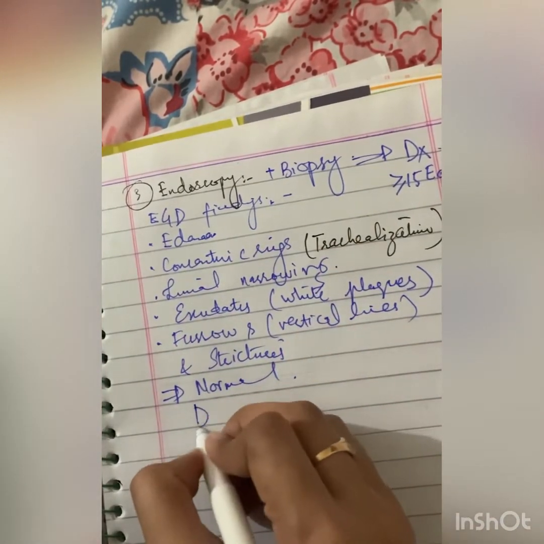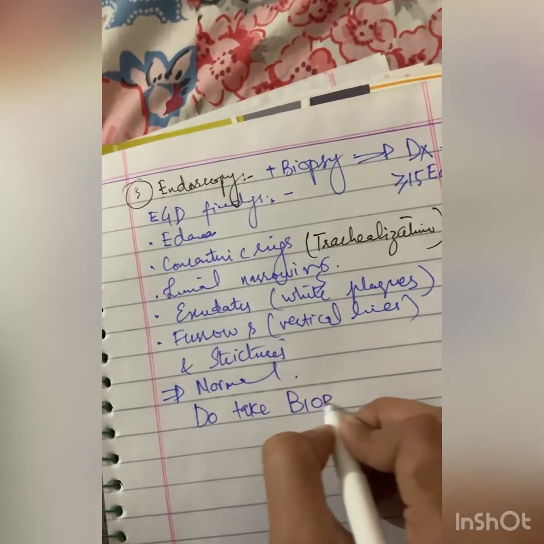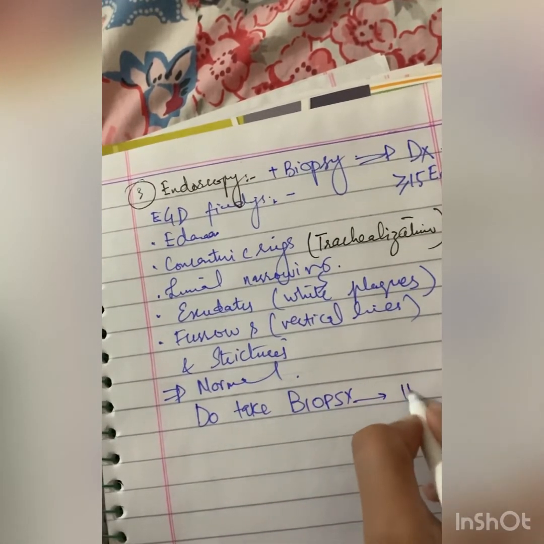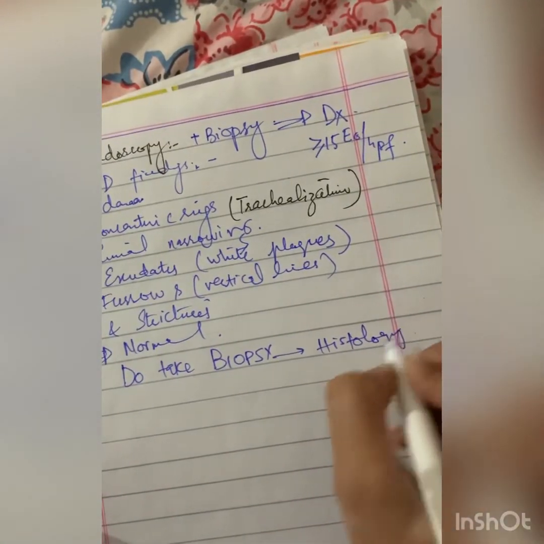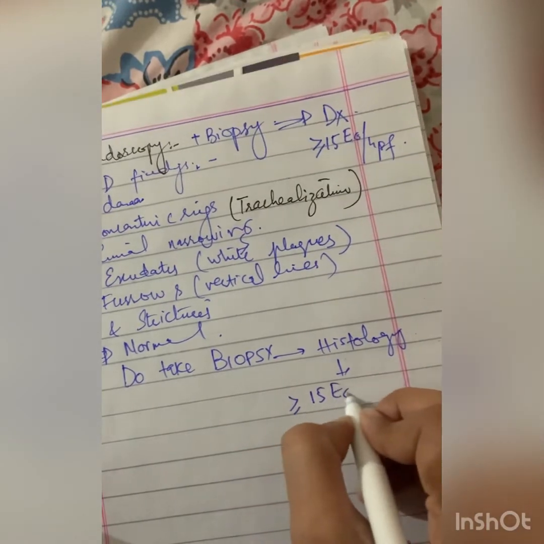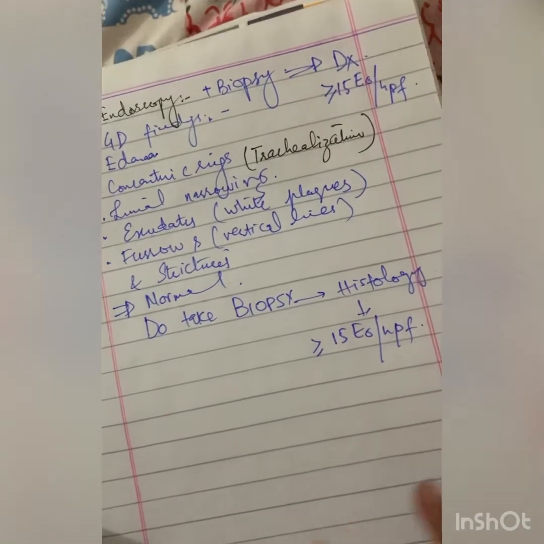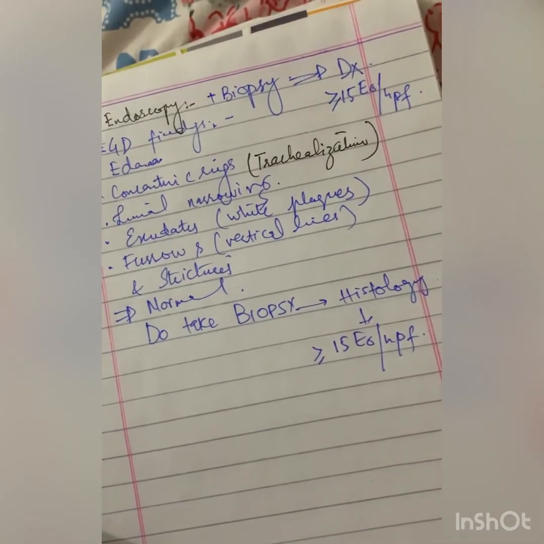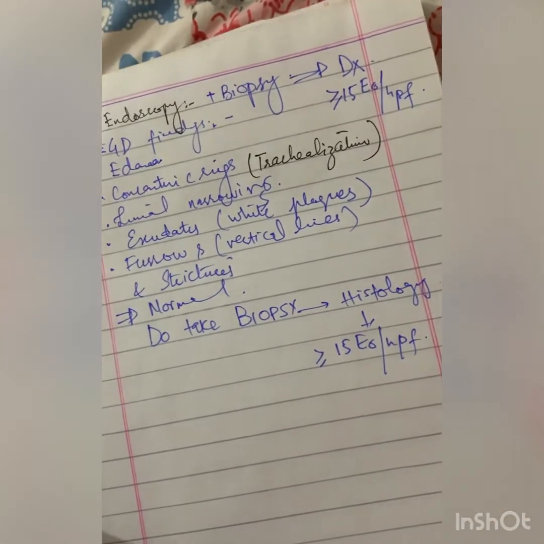We do take a biopsy and do a histological examination of the specimen, and on histology, if equal to or more than 15 eosinophils per high power field are present and other causes of esophageal symptoms are absent, then we make the diagnosis of eosinophilic esophagitis.